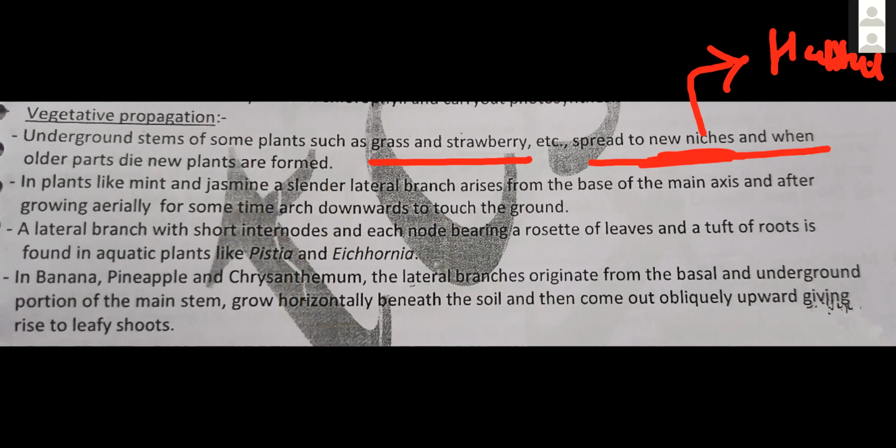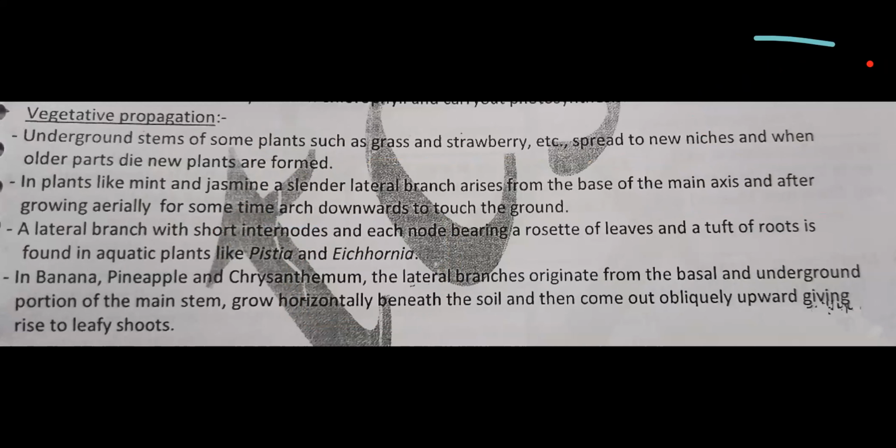Next, in plants like mint and jasmine, a slender lateral branch arises from the base of the main axis, and after growing aerially for some time, remember this word, highlight it, arcs downward to touch the ground. Arc-shaped structure, and wherever the arc-shaped structure word is there, always go with the stolon. Next, a lateral branch with short internodes and each node bearing a rosette of leaves and tuft of roots, in aquatic plants, examples Pistia, Eichhornia, that stem we call the offset.